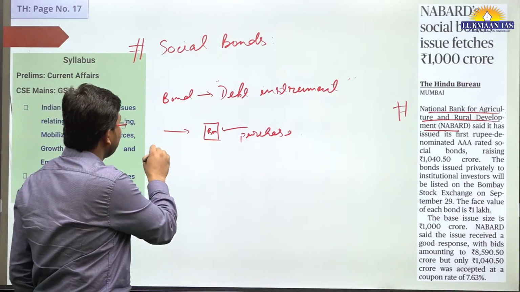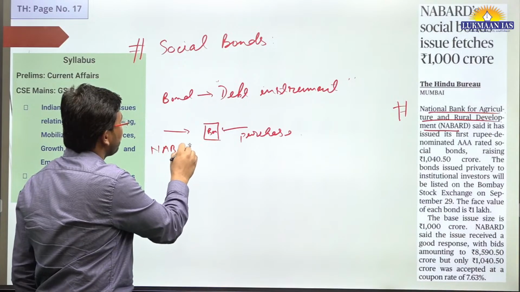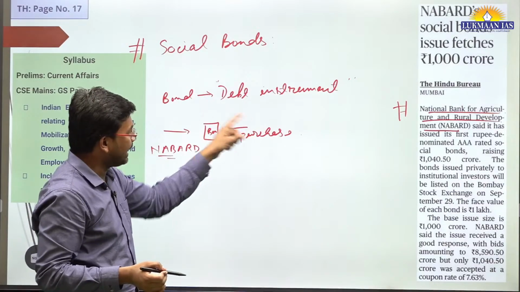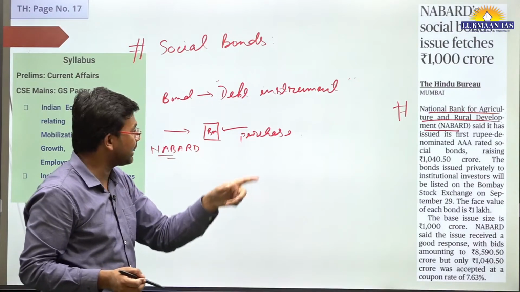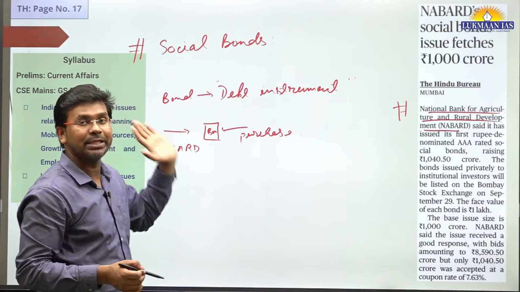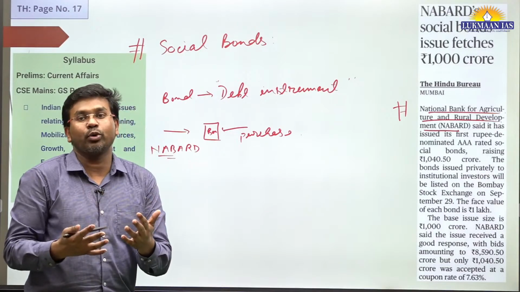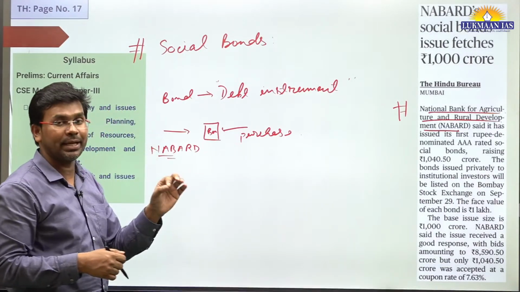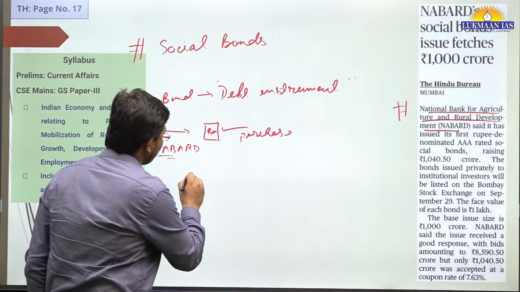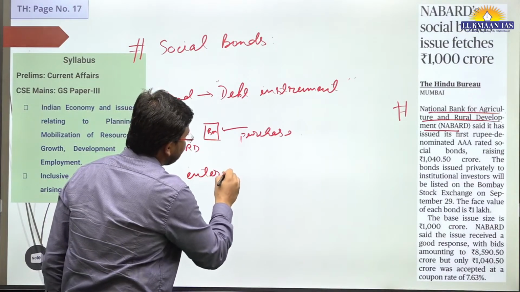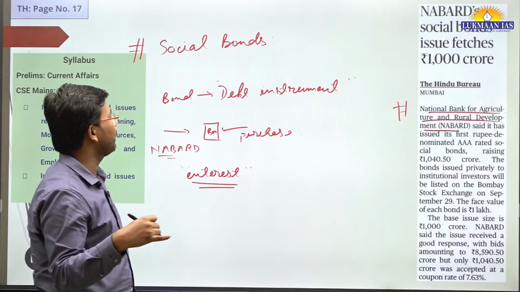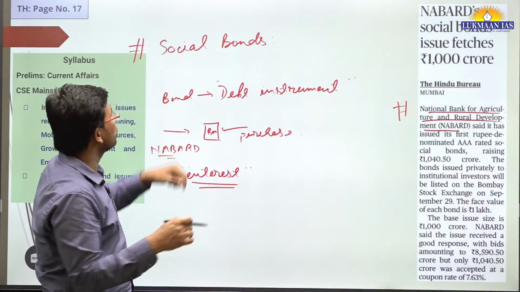Let's say NABARD has thought of raising money from the market, so it issues bonds, and investors, people like us, can purchase those bonds. We will have the bond paper with us, and they will have the money. So why do we want to invest in bonds? Because they pay a regular premium, which is known as interest. Bonds are interest-bearing instruments, so once you purchase a bond, you are going to get interest out of it.